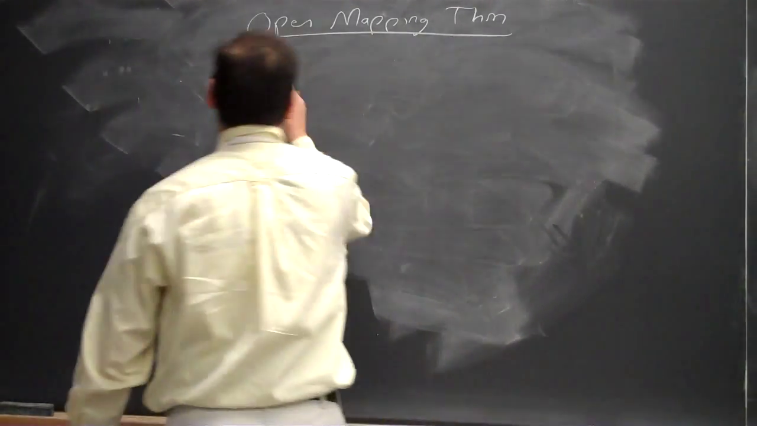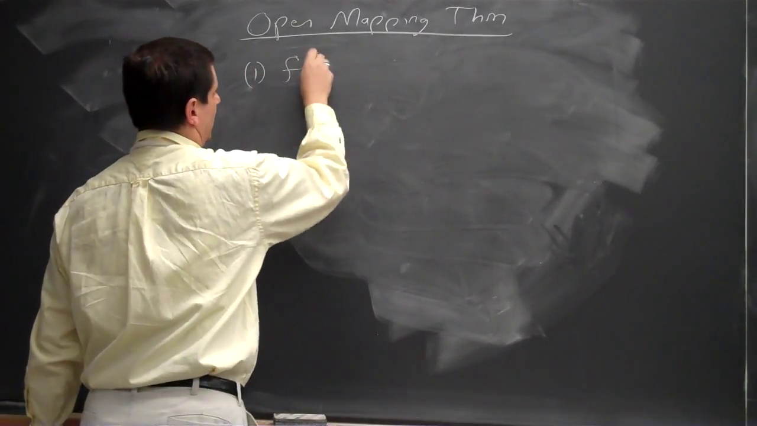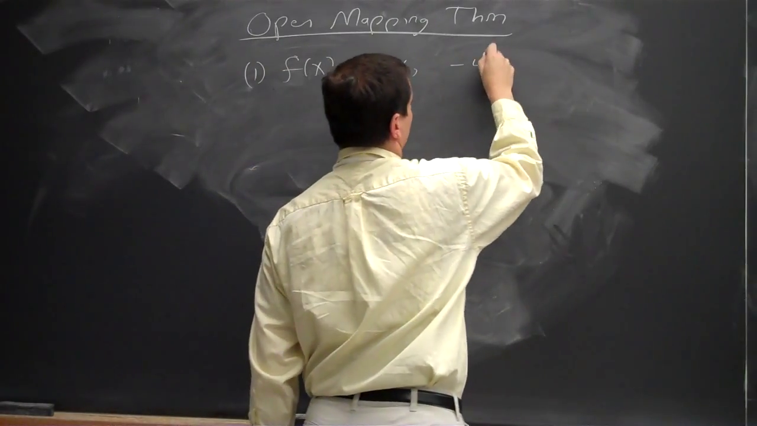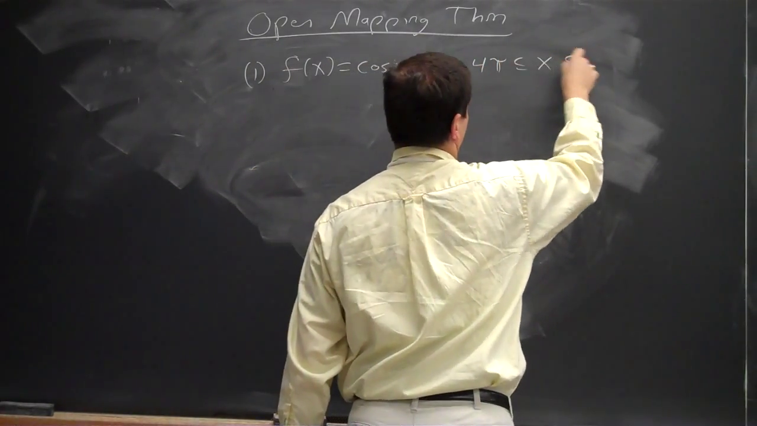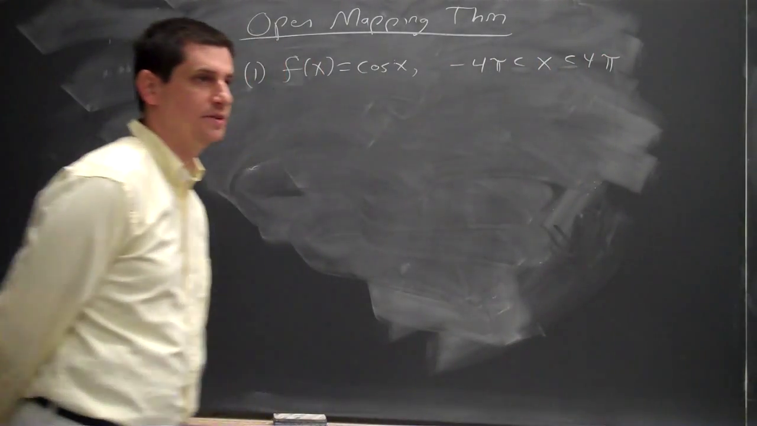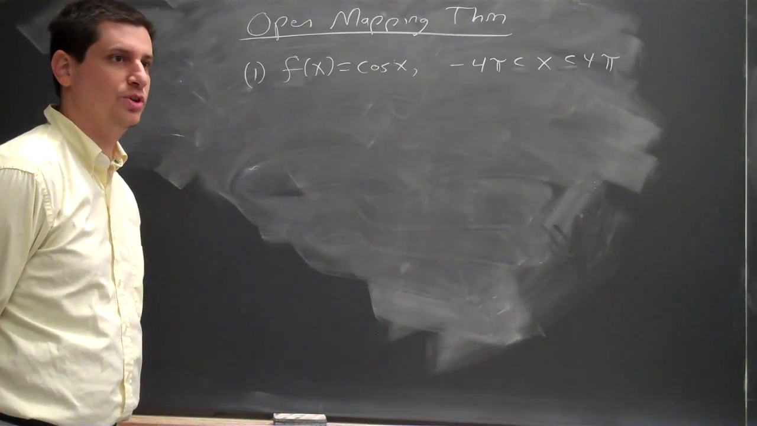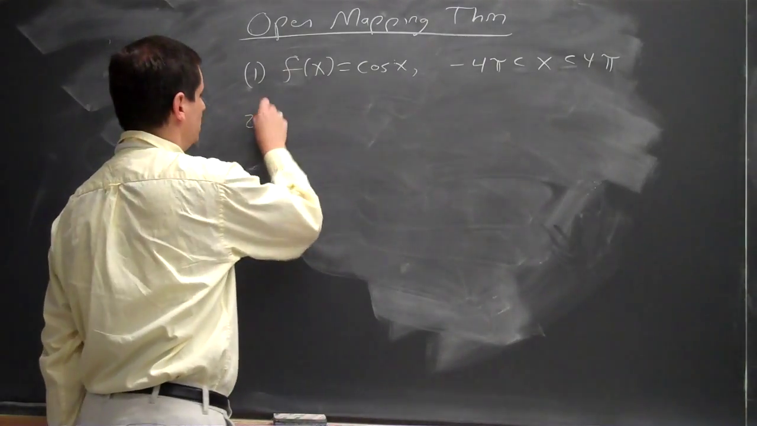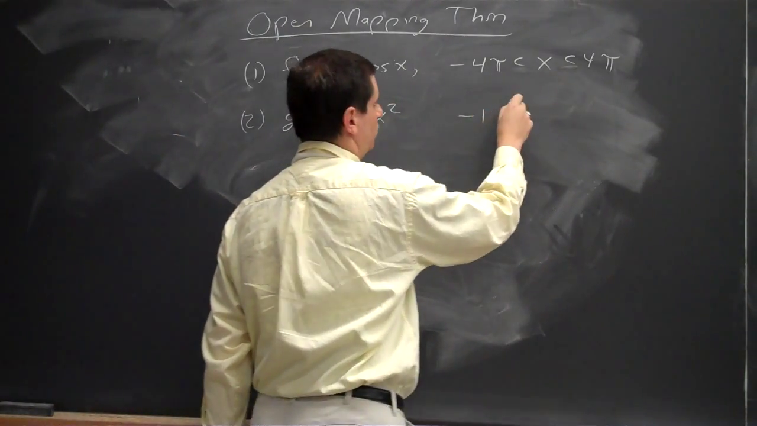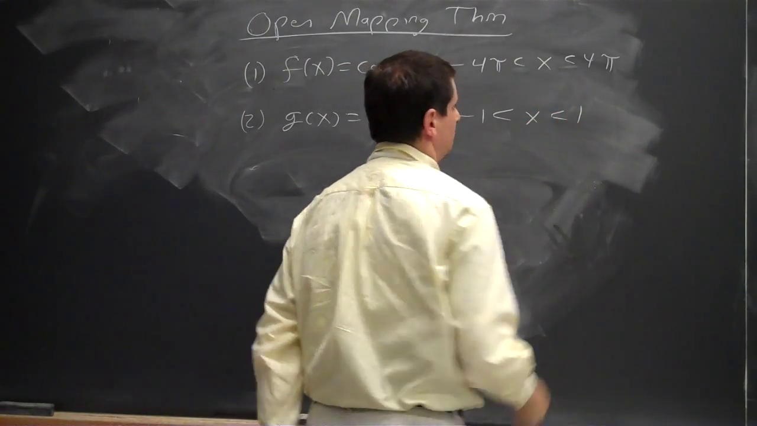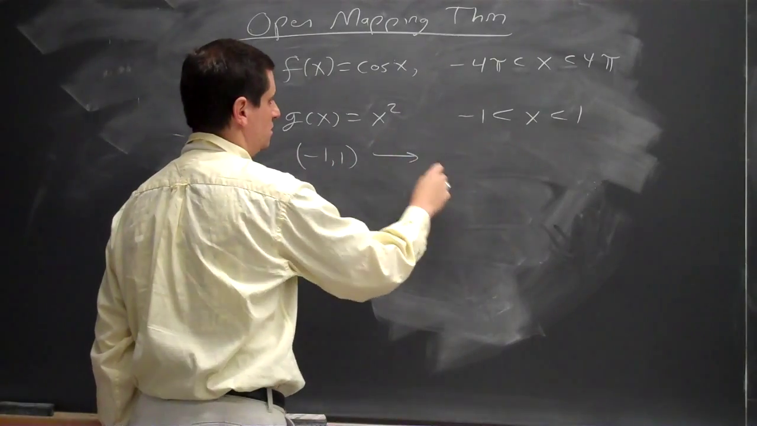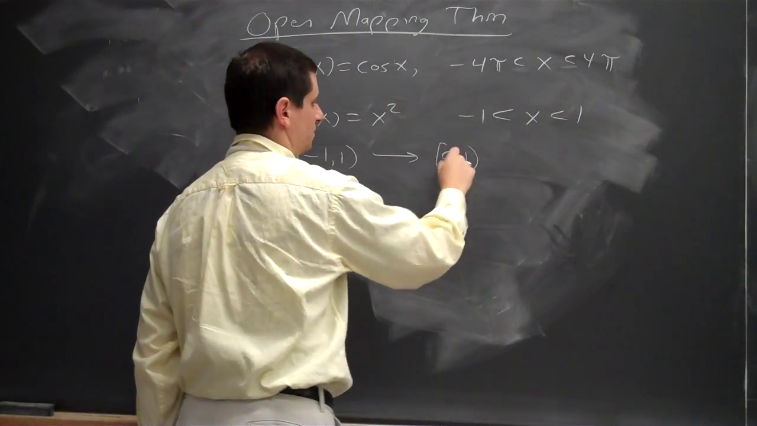So one example is f of x equals cosine x, for -4 pi less than x less than 4 pi. Sorry, strictly less than. So that takes an open set and maps it to a closed set. Another example which I like is g of x equals x squared, for -1 less than x less than 1. And this maps the interval (-1, 1) to the interval [0, 1).